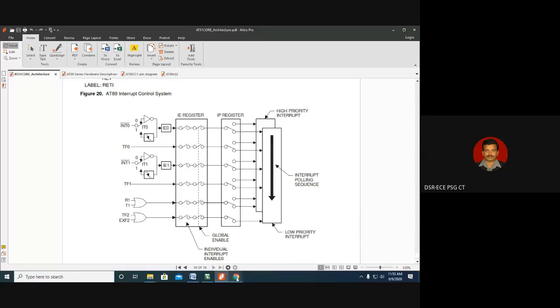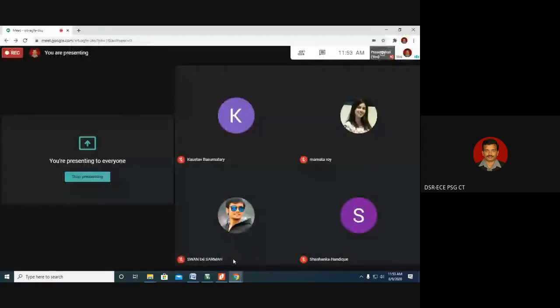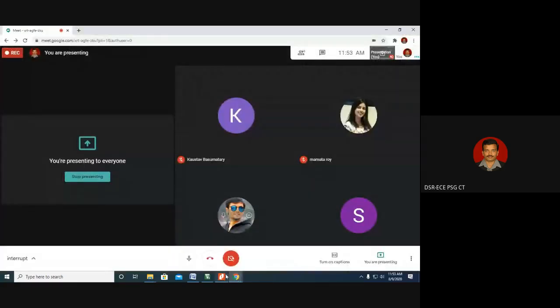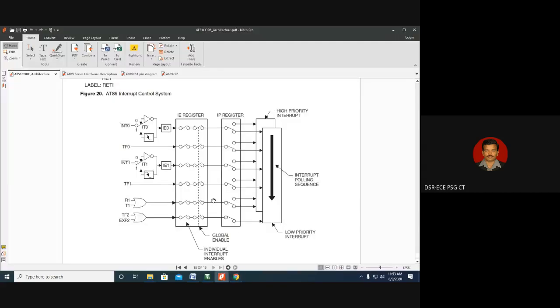About the interrupts in 8051 microcontroller. Yes. So when we talk about interrupts in 8051 microcontroller, this is the interrupt structure of 8051 microcontroller. What you are able to see on the screen. Are you able to see the screen? Yes, sir. Okay. So what do you mean by interrupt?